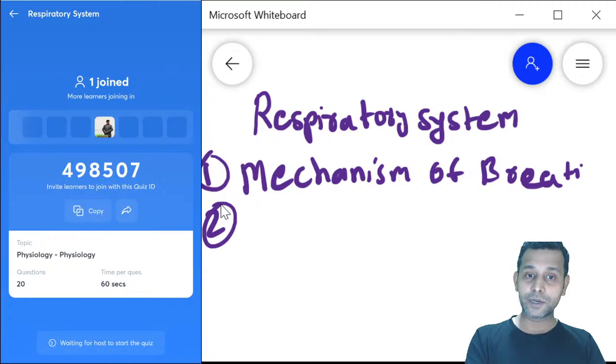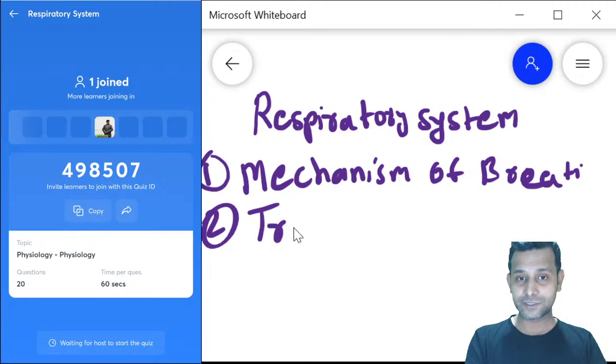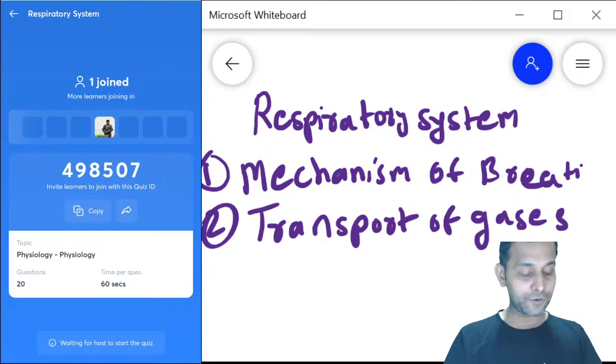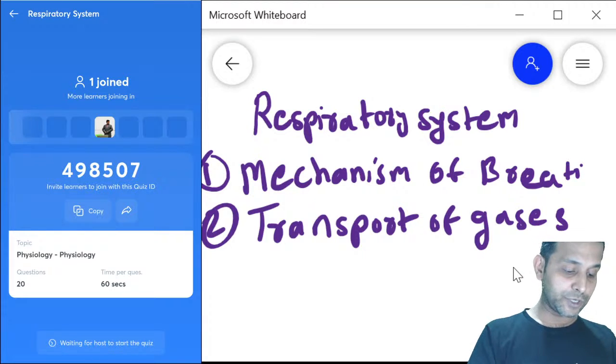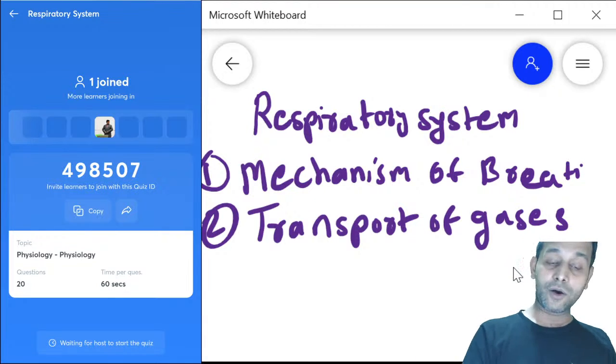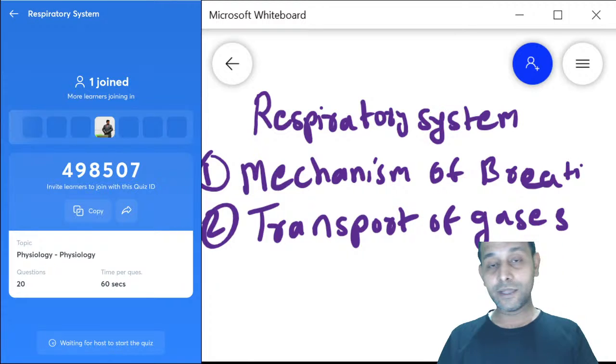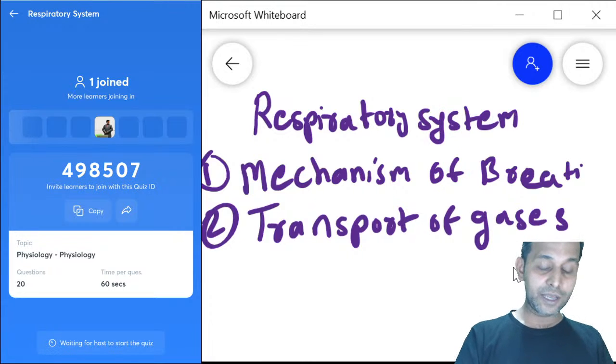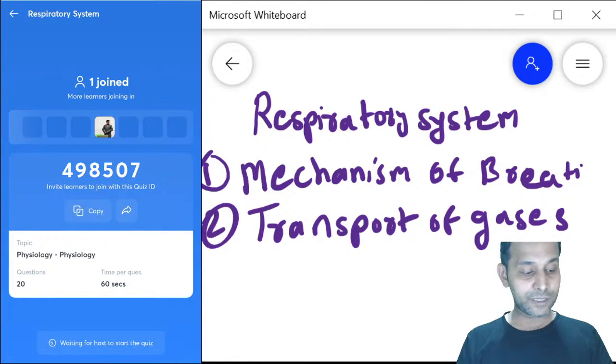The second important part in respiratory system is transport of gases. In transport of gases, you can learn how oxygen and carbon dioxide are transported from one place to another. Oxygen is transported from lungs to tissues, and carbon dioxide is transported from tissues to lungs. So what are the various pressures and partial pressures required for transport of those gases?